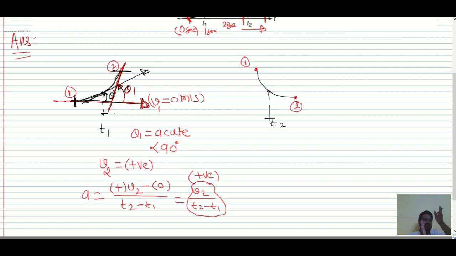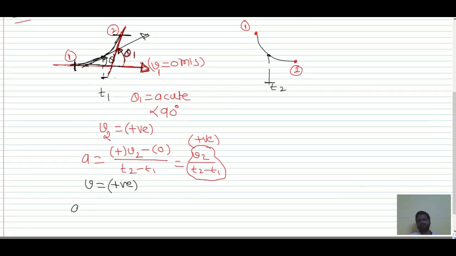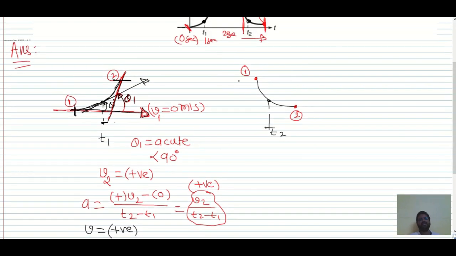As the velocity is increasing continuously, acceleration has to be in the direction of the velocity. That means if acceleration is positive, velocity is also positive. I hope this is clear, right? So at t1, both acceleration as well as velocity are positive. Okay, no problem. Now analyze this second graph.